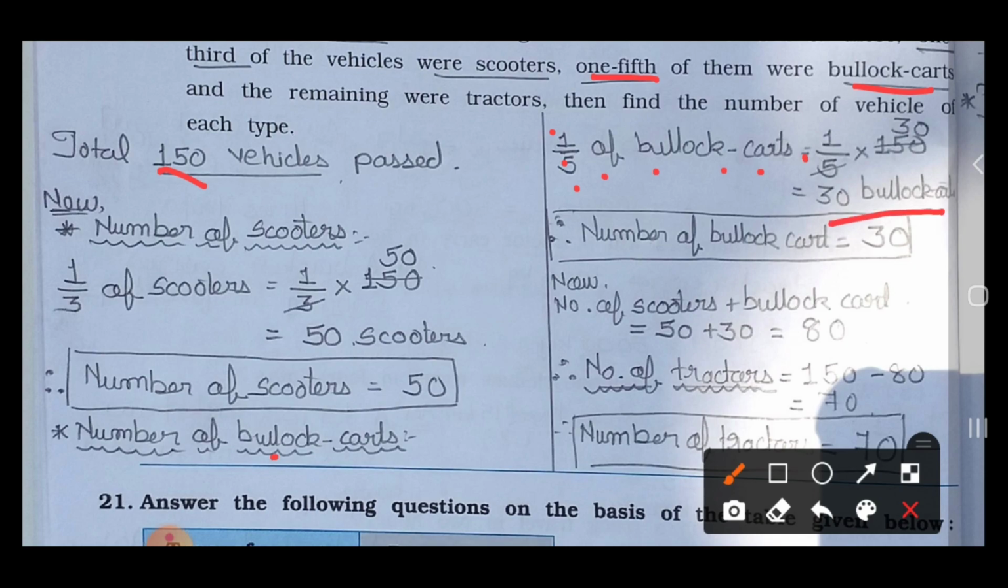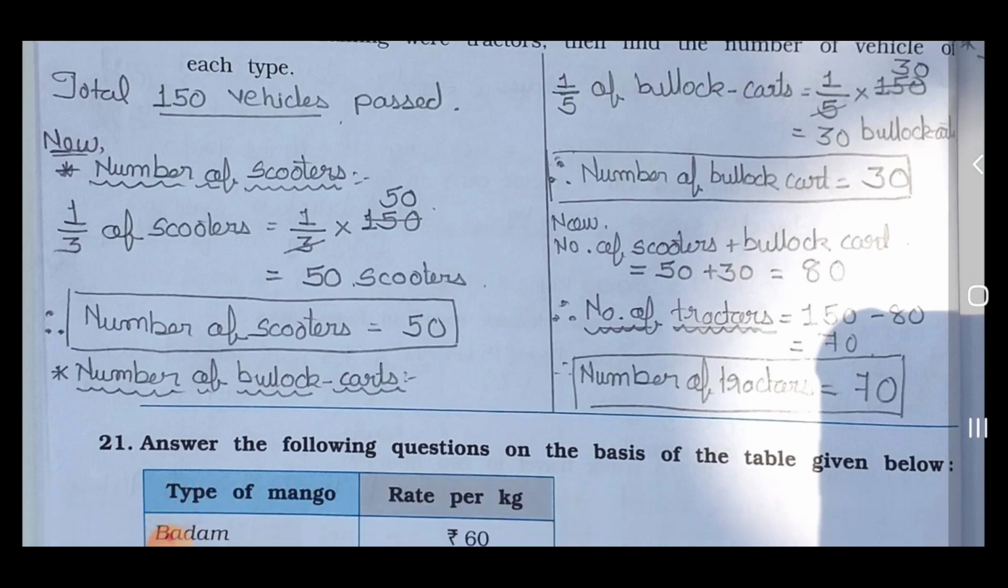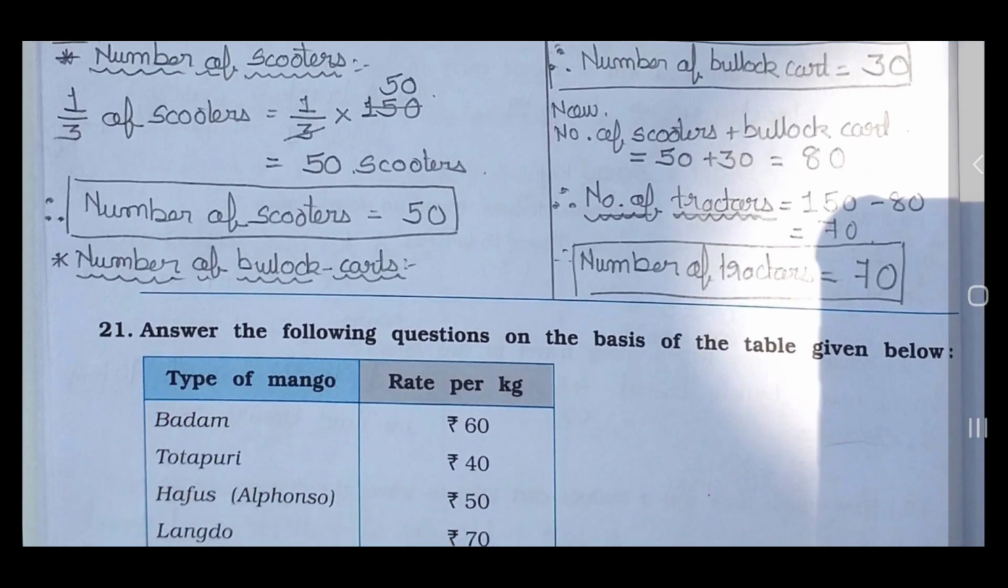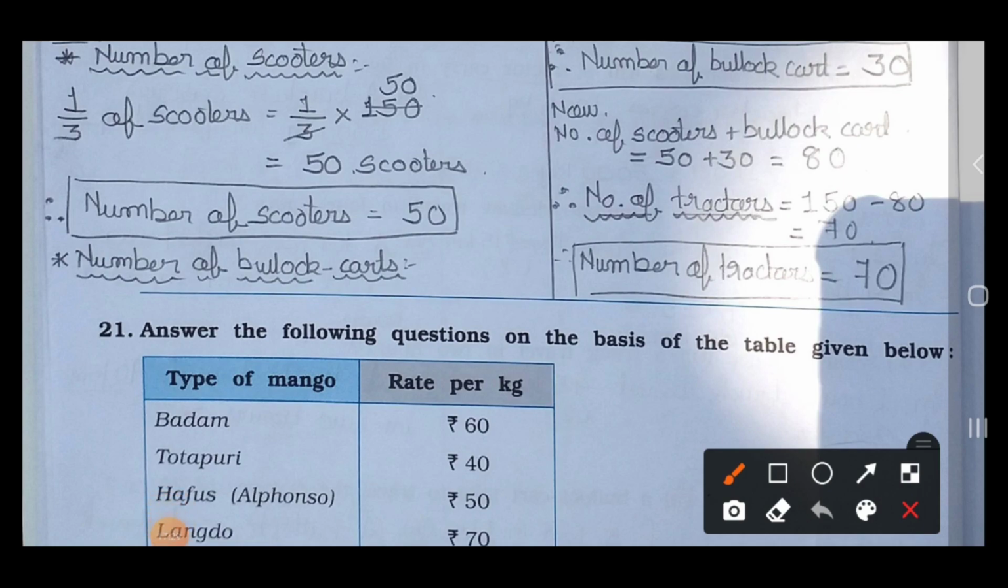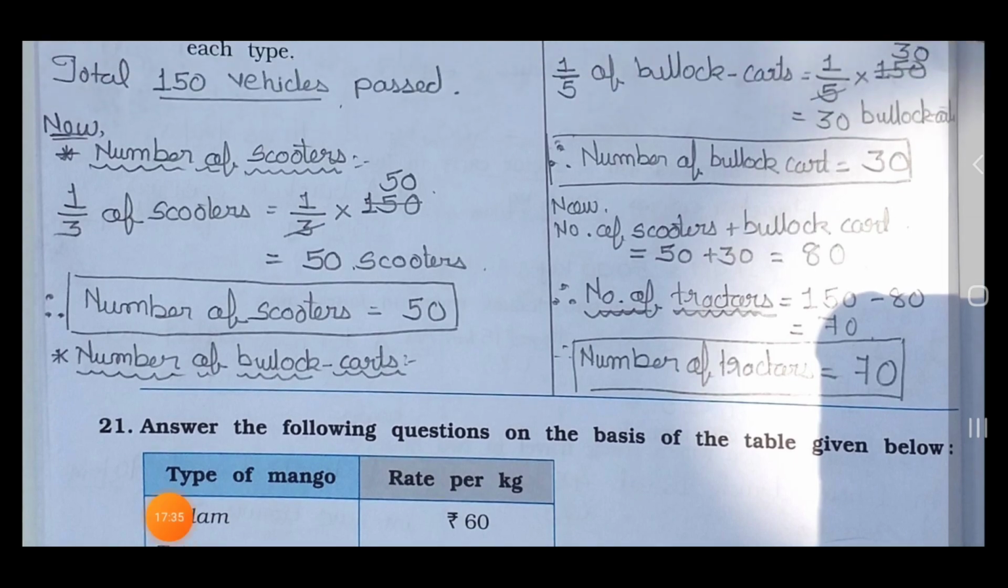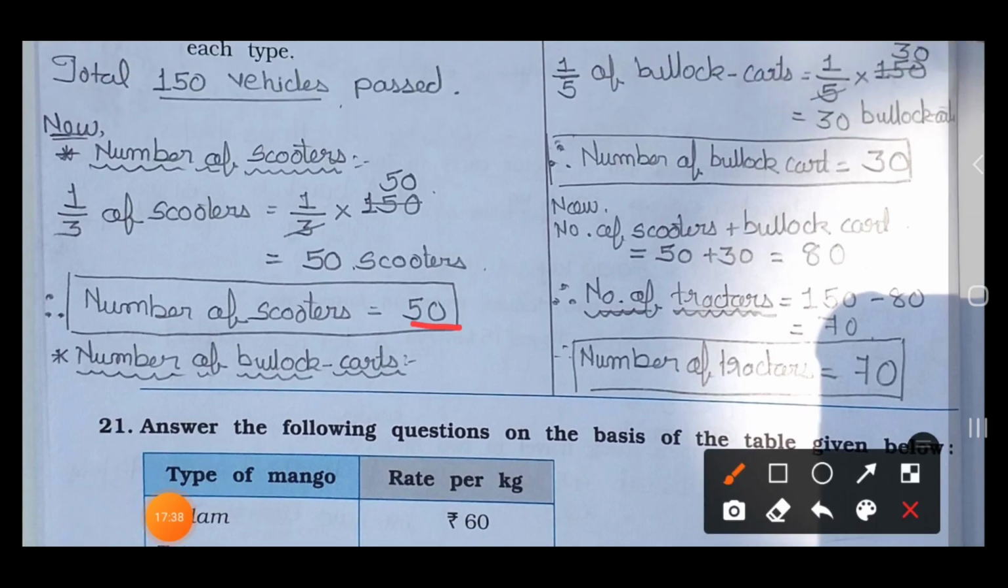Now the remaining were tractors. So what you have to do is the addition first: number of scooters plus number of bullock carts, 50 plus 30 is equal to 80. So number of tractors is equal to 150 minus 80, which is 70. So number of scooters is 50, number of bullock carts is 30 and number of tractors is 70.